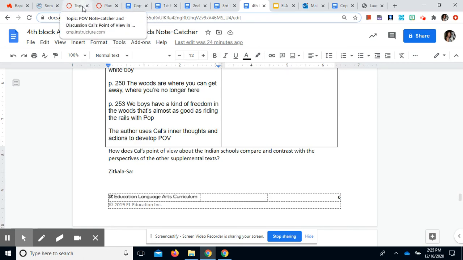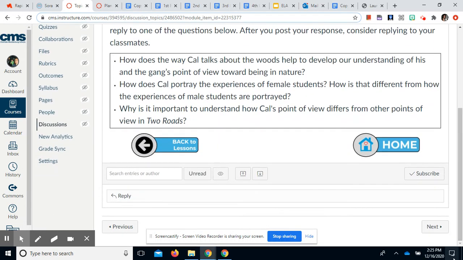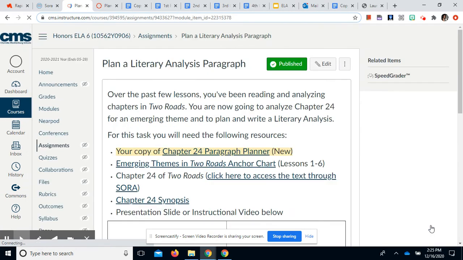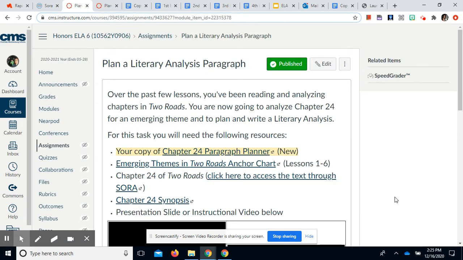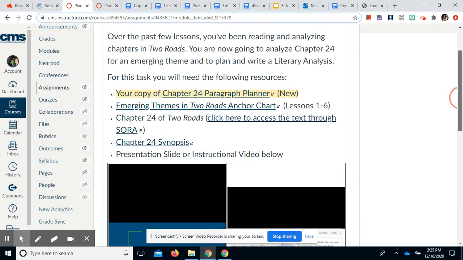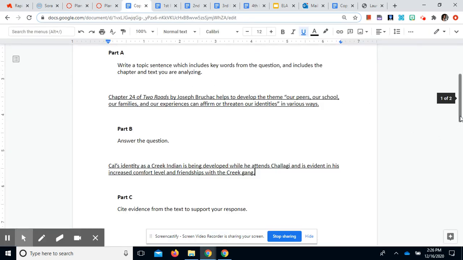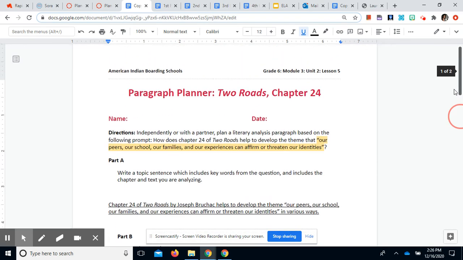After completing the analyzed point of view note catcher, we then moved forward to look at the planning of a literary analysis paragraph. So we have a slideshow and video here that you can watch. We each made a copy of the paragraph planner and went through a couple of sections of this together.